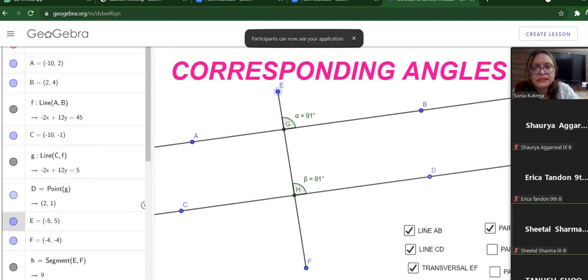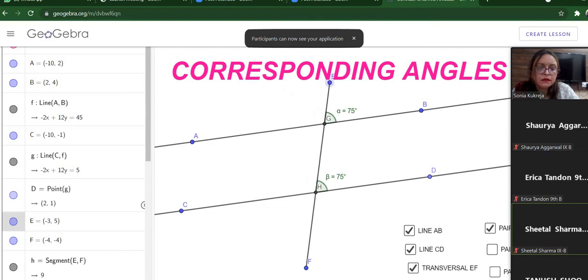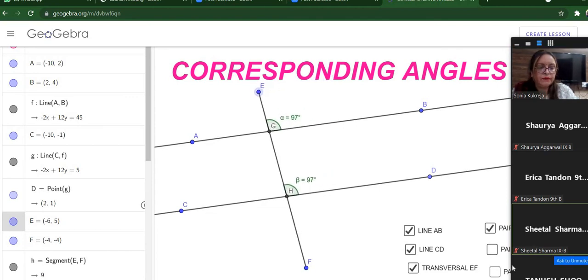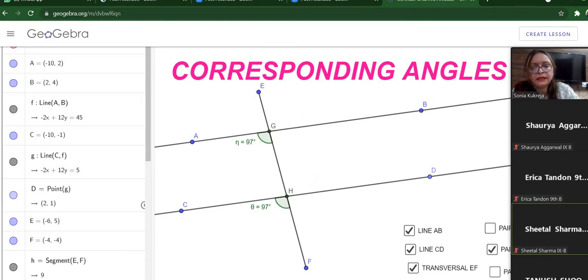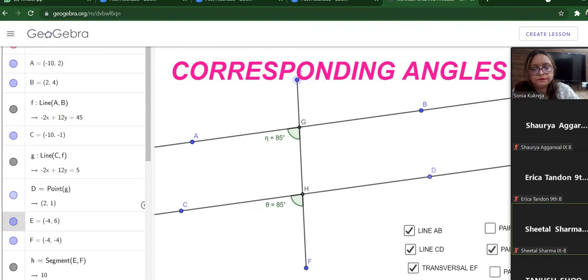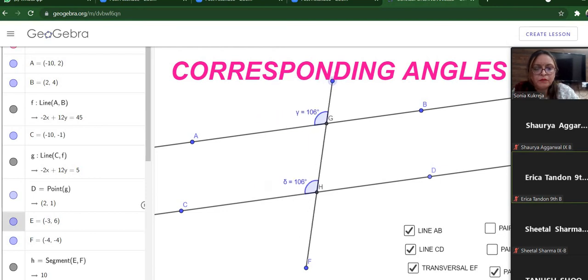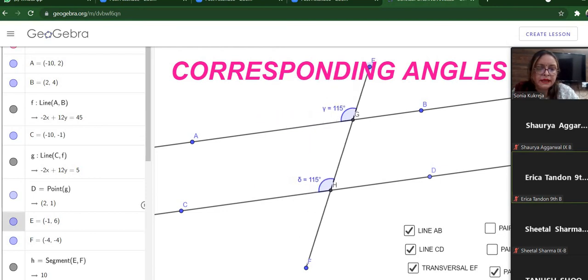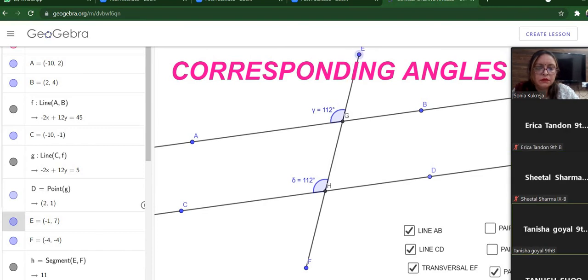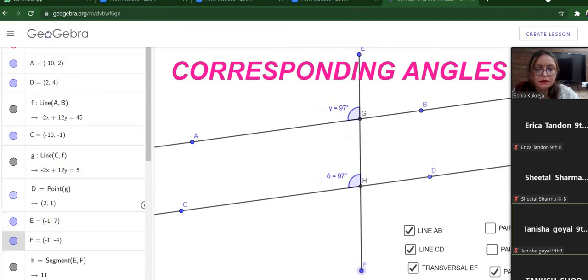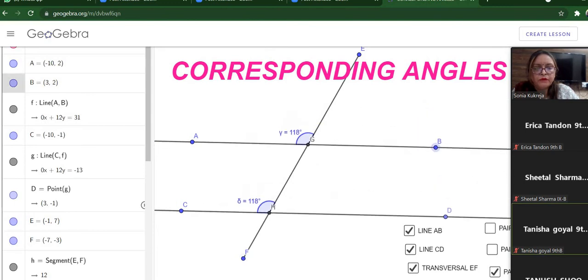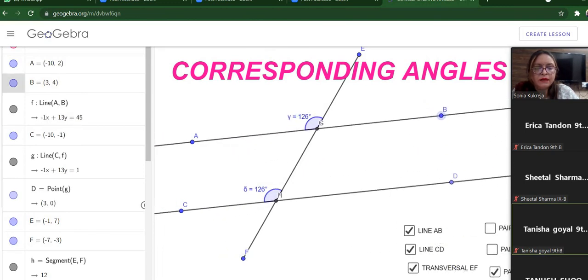What happens if I move this line also? Still they are equal. Let's look at the another pair. Let's hide the first pair. Let's look at the another pair. Can you see? Yes, ma'am. Let's hide this. Let's look at the third pair. If I am moving the transversal, still they are equal. If I am moving this side, again they are equal. If I am moving it this way, still they are equal.